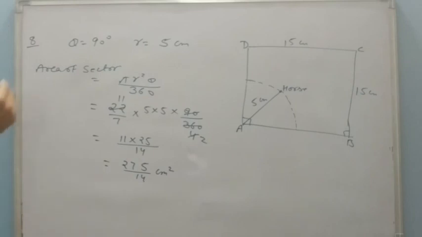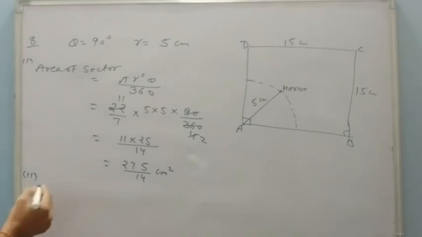In the second part of the question, it says if the radius changes to 10 centimeter, then find the area increased or grazed by the horse.